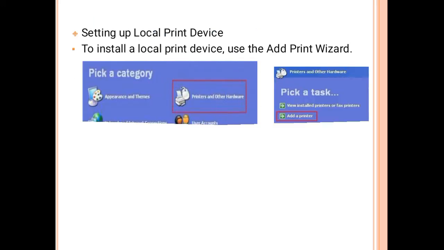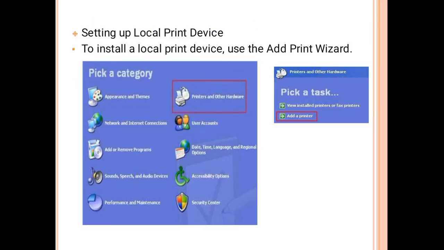Let's start setting up a local print device. How do we install a local print device? Use the Add Printer wizard. First of all, search in the command prompt, or we can also search in Settings, for printers and other hardware.